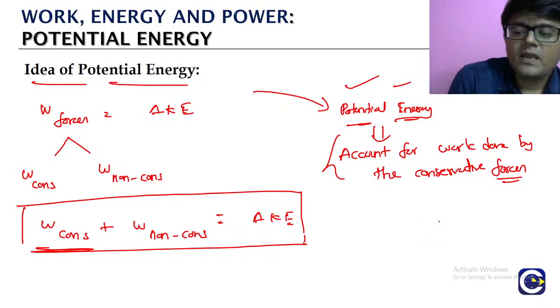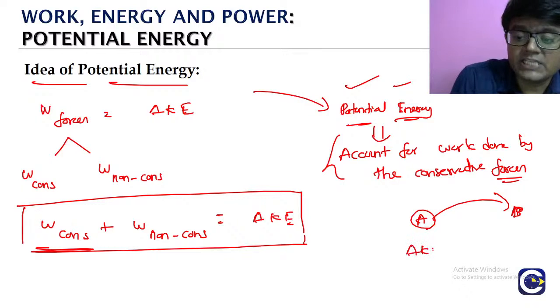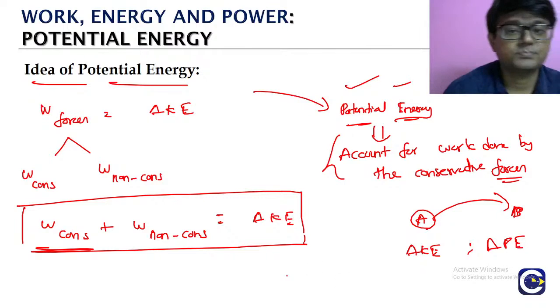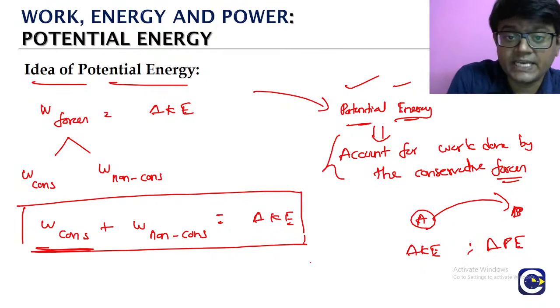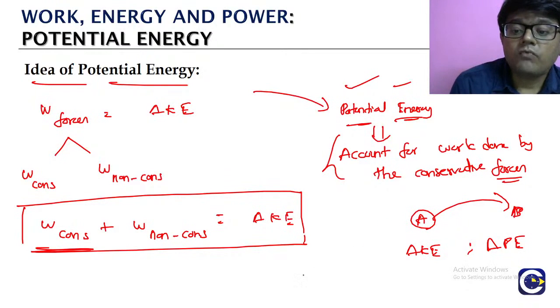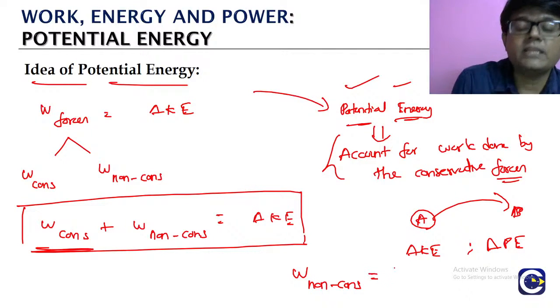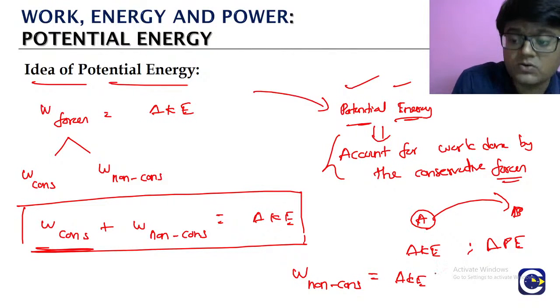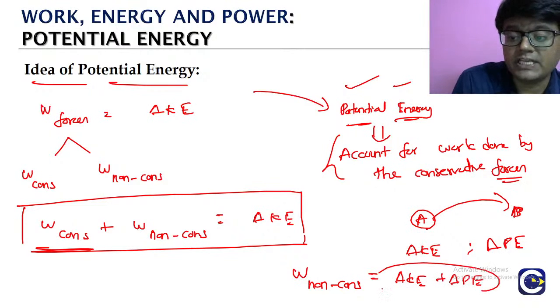So இப்போ பாருங்க, when an object is moving from state A இருந்து state B ன்னு வெச்சுக்கோங்க, initial state to final state, it will have a change in the kinetic energy, and it will also have a change in the potential energy. The object will be having what? Change in kinetic energy and change in potential energy. Now the work done by, we will only look at the remaining forces. What are the remaining forces? Veru non-conservative force mattumdana. Work done by the remaining forces will be equal to what? Inga enna varum parunga, change in kinetic energy varum plus change in potential energy.